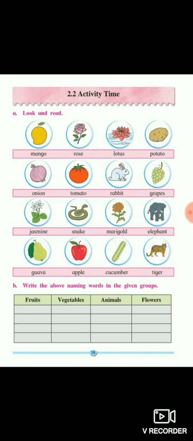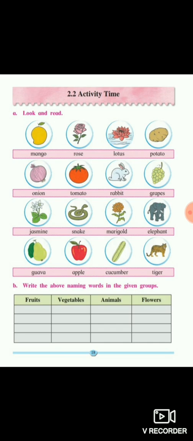Here it is an activity, as the pictures are given to you in this lesson. You have to identify the picture and put it in the proper group.